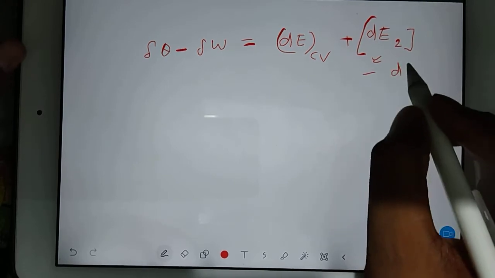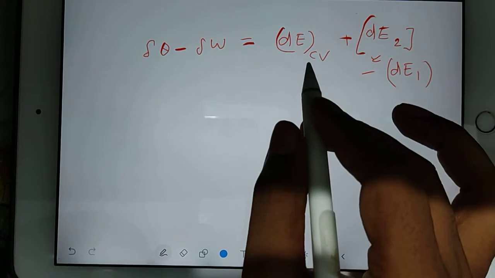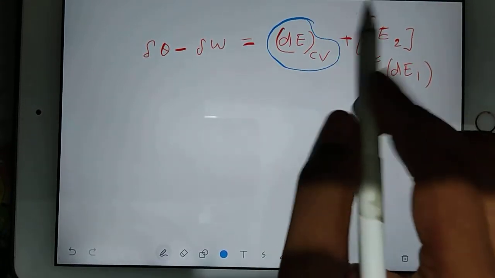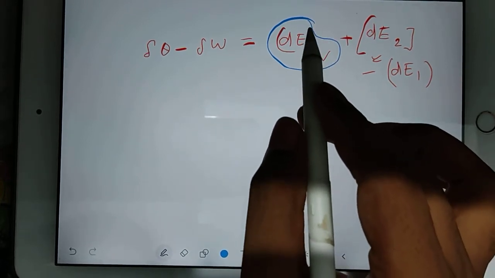Then put minus dE1. Now I am going to replace all the energies by their specific terms. So this dE2 is nothing but mass into specific energy.